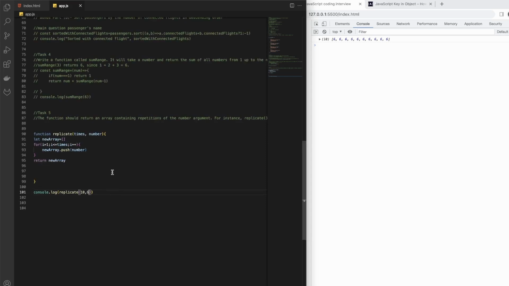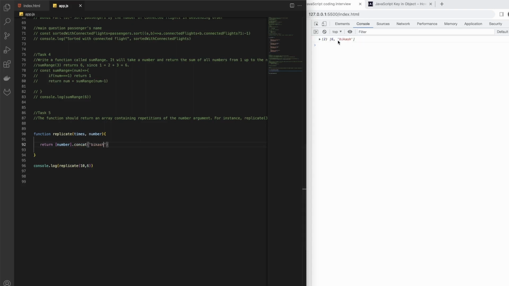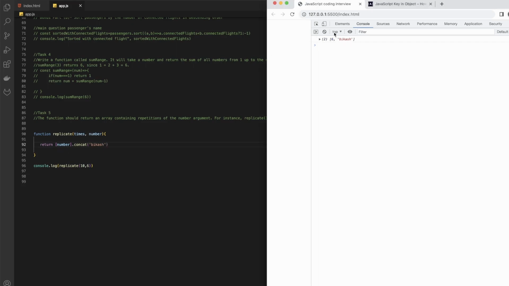But however, there is also another way, and that is we return first time. I just put that, and that will be only 1 time. However, I need to keep on adding something. Again, I can use the push method here. That is also possible. We can try it later. And there is something called array concat. That is basically we are just adding, keep on adding. So I can even add my name here, and you see I added this because in this array we have initially the number. However, our approach here is we need to keep on adding that number this many times.